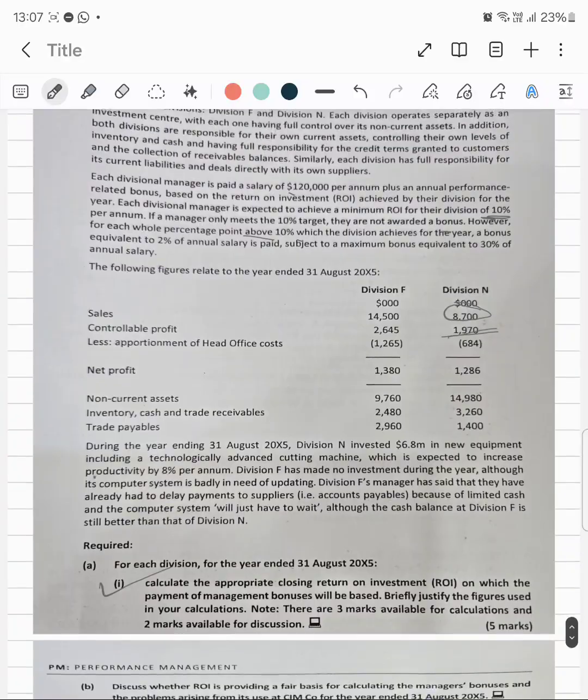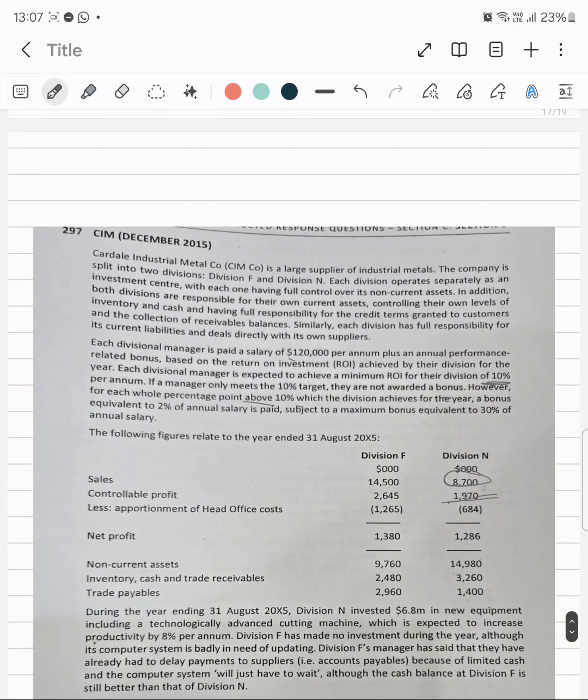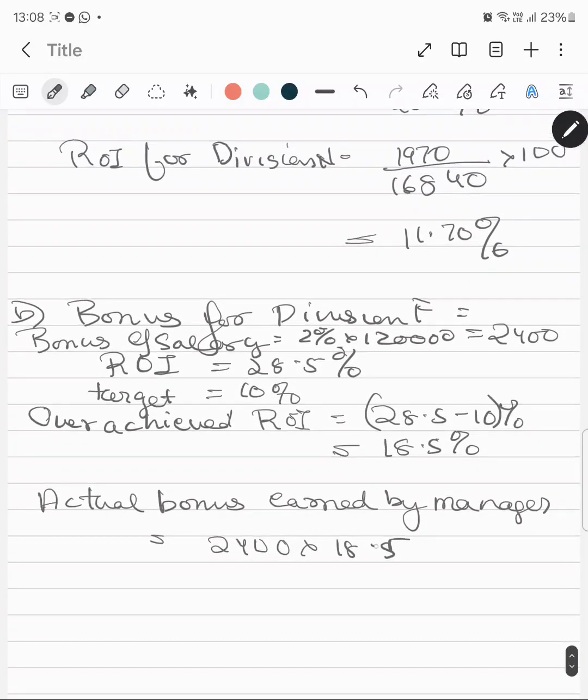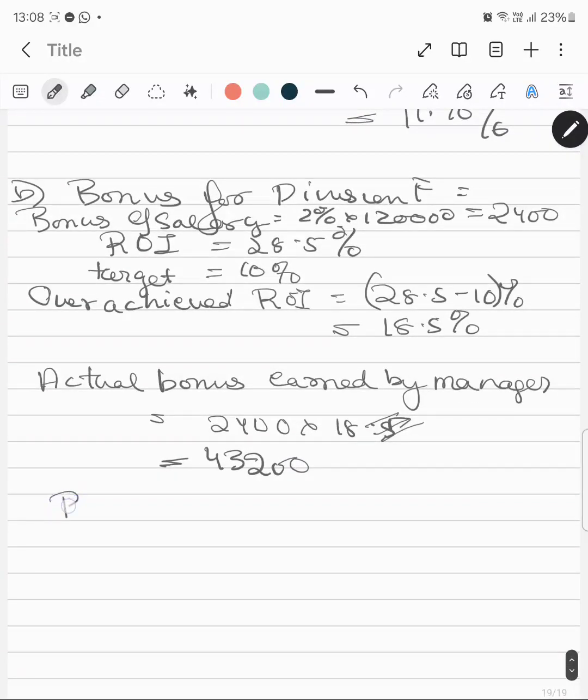It was saying whole percentage. I have included 18.5, but it is whole percentage, so 0.5 is not whole, and we'll have to ignore it. So the answer is 43,200.